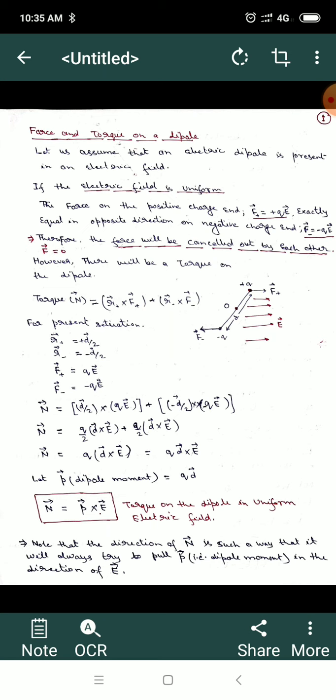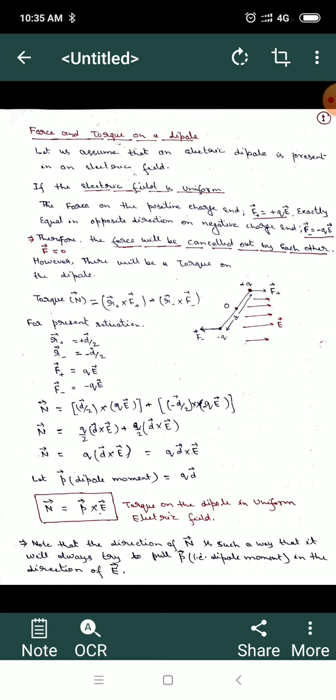So this is the basic motivation of the current topic: force and torque on the dipole. Let us say we have such molecules. What happens when such molecules are placed in an electric field? We will discuss how much force and how much torque will develop when a dipole is placed in an electric field.